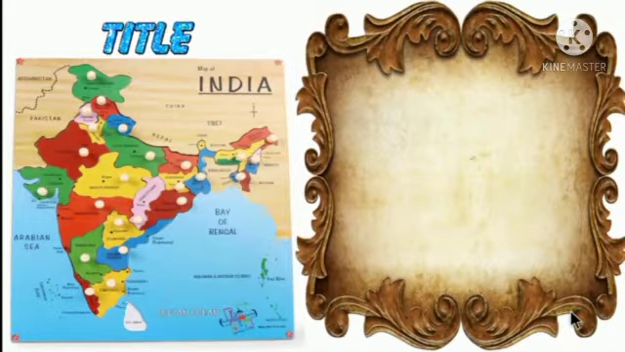First is the title. Every map has a title. For example, if you go and buy a map in a shop, you'll ask for an India physical map, India political map, or India river map. So this is the title for a map.